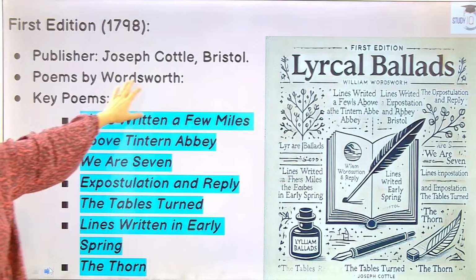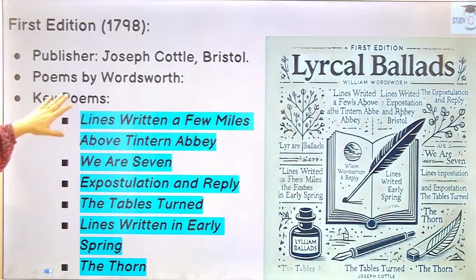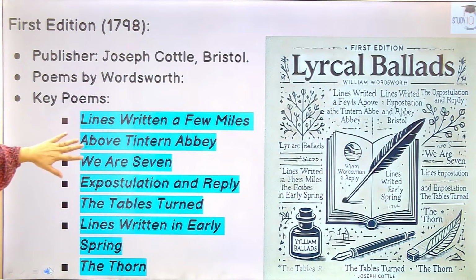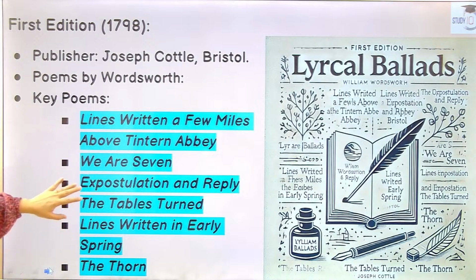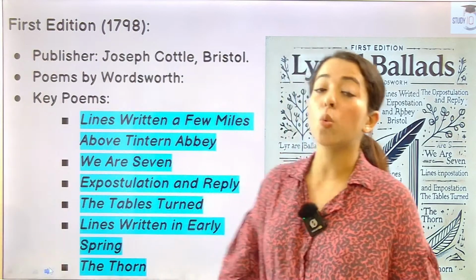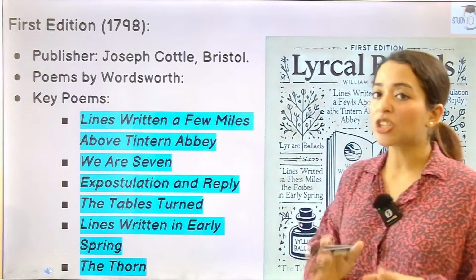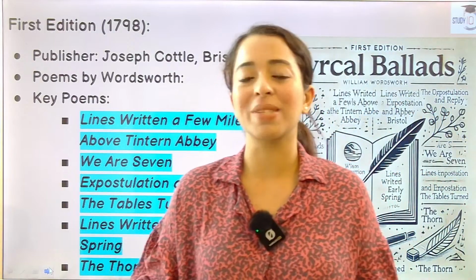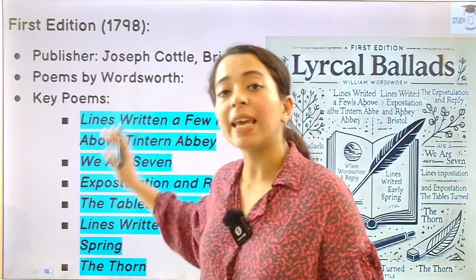1798, publisher Joseph Cottle, Bristol, poems by Wordsworth. Key poems: Lines Written a Few Miles above Tintern Abbey, Expostulation and Reply, The Tables Turned, Lines Written in Early Spring, and The Thorn. Okay, so these are the major key poems. There were 23 poems in all, we can't list all of them, but these were the key poems.